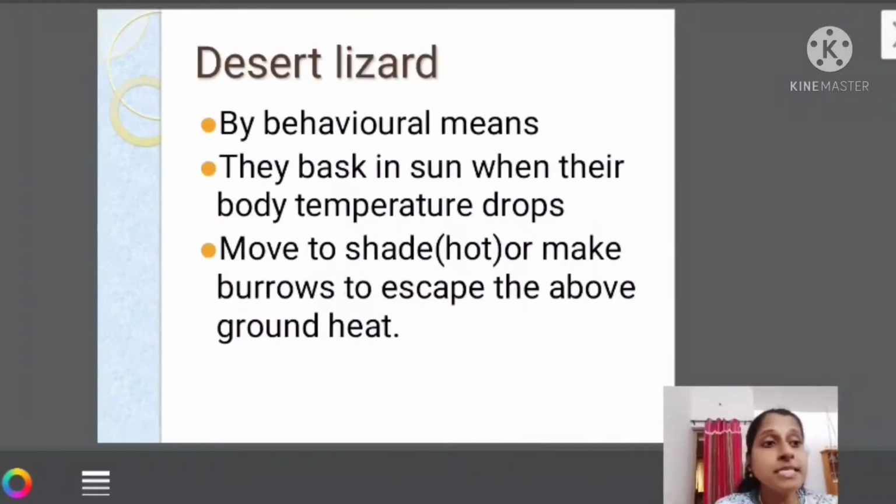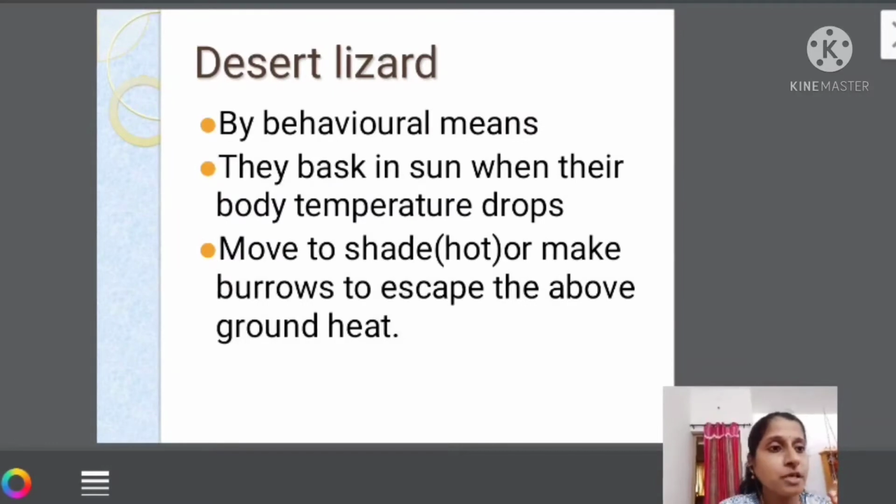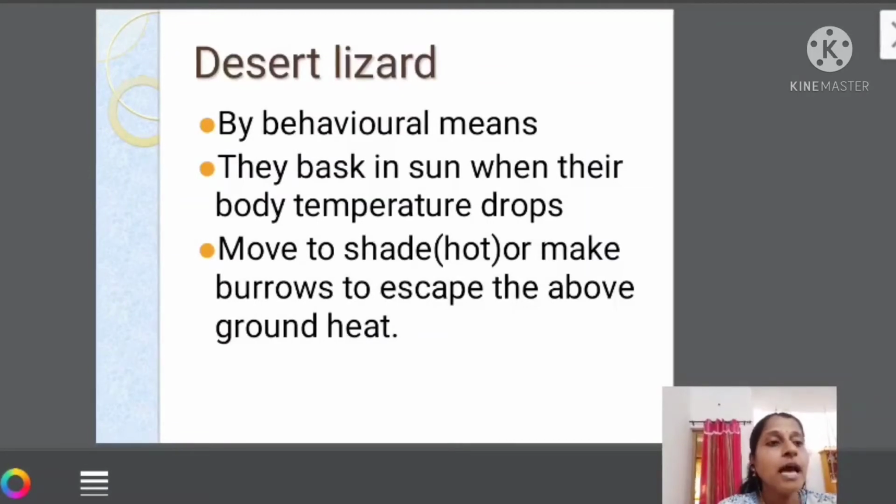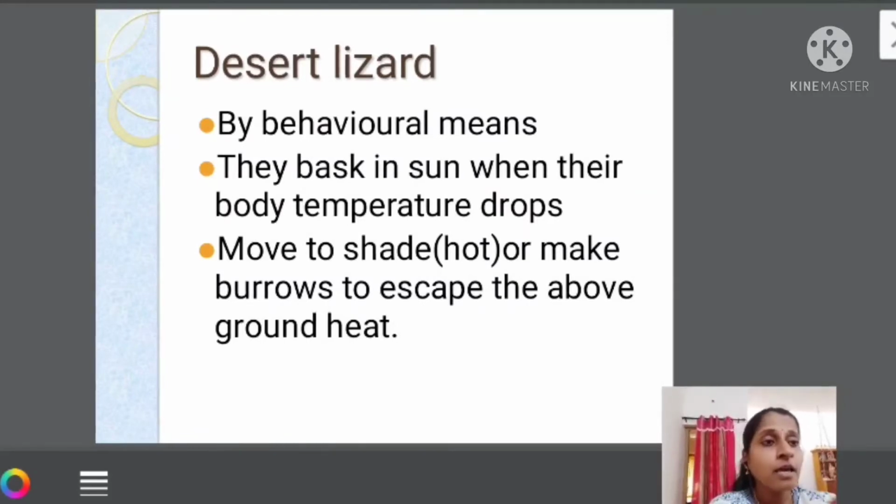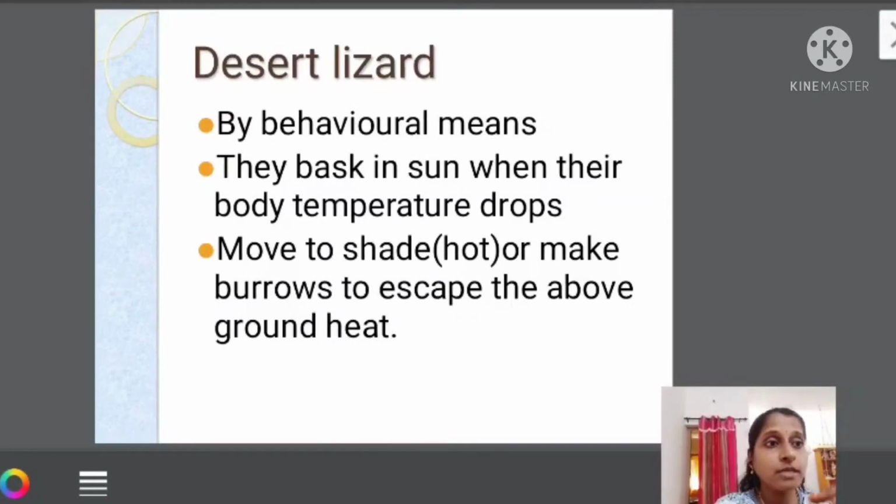The next is lizards. Desert lizards regulate their temperature by what? Behavioral means. Behavioral means what? They bring about a change in behavior so that they can adapt to changes in the environment. How? They bask in the sun. When the temperature goes below normal, whenever the sun comes out, they lie down in the sun and get themselves heated up. Another thing is that they move to the shade when it is too hot. And when it is too hot, they make a burrow in the ground and go deep inside, so that they escape the above-ground heat. That is how desert lizards adapt themselves.